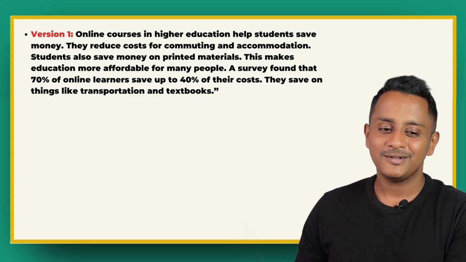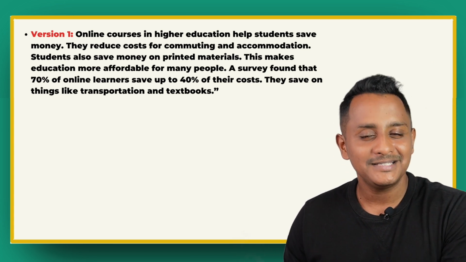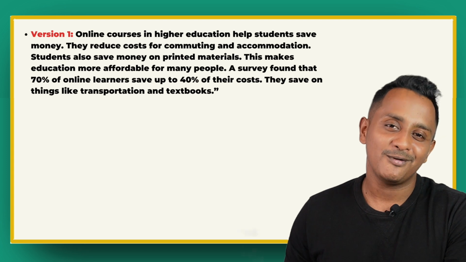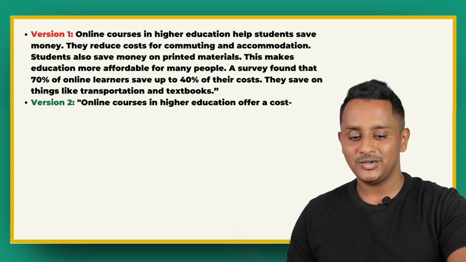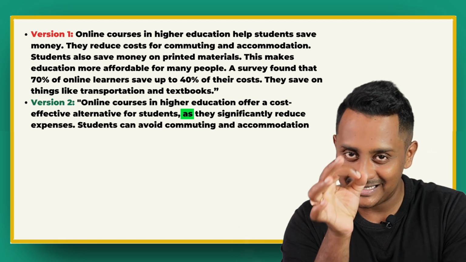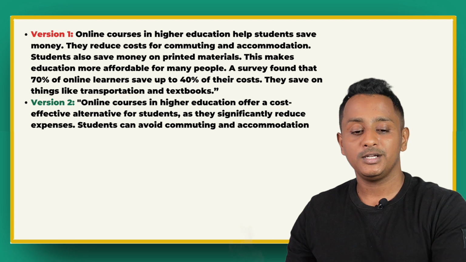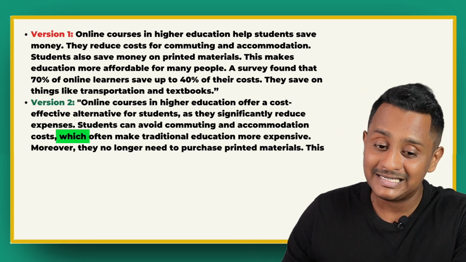Simple sentence. They save on things like transportation and textbooks. Simple sentence. Let's revise them and transform them to a mixture of simple, compound and complex. Online courses in higher education offer a cost-effective alternative for students, as complex sentence. As they significantly reduce expenses, students can avoid commuting and accommodation costs, which complex sentence.